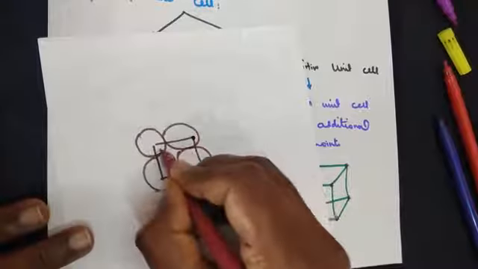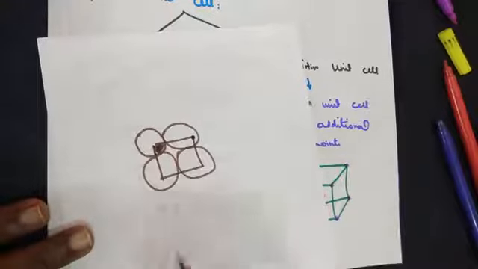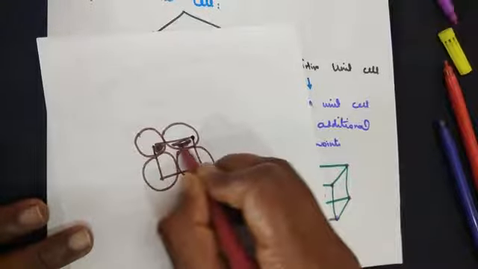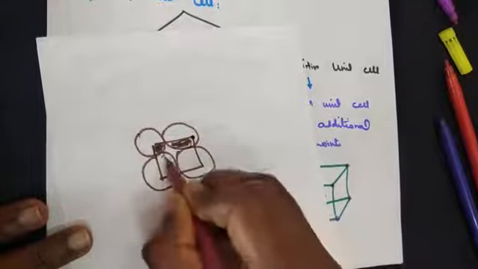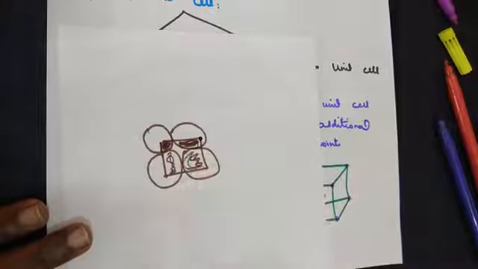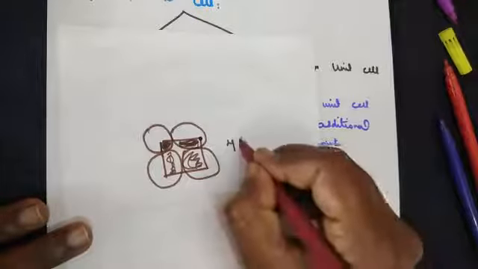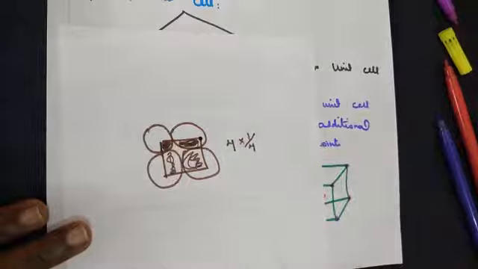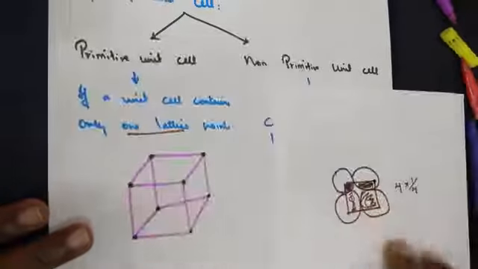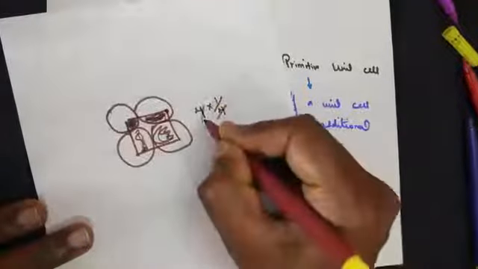Now, one sector of the atom is shared here, one sector of the atom is shared here, another sector of the atom is shared here, and another sector of the atom is shared here. So 4 atoms are contributing 1/4 of their part to form a unit cell. If we add up, what's the answer?